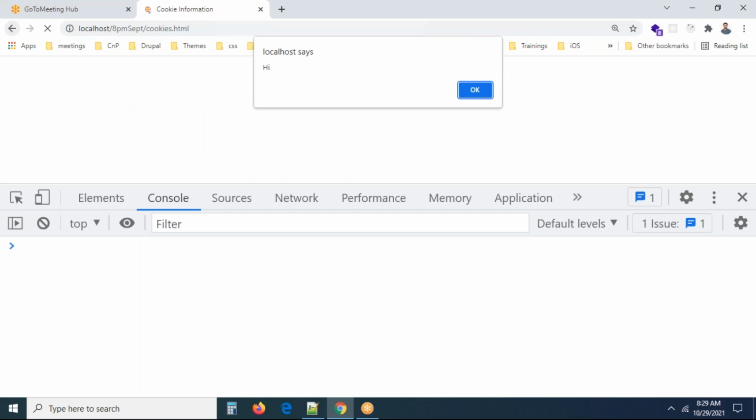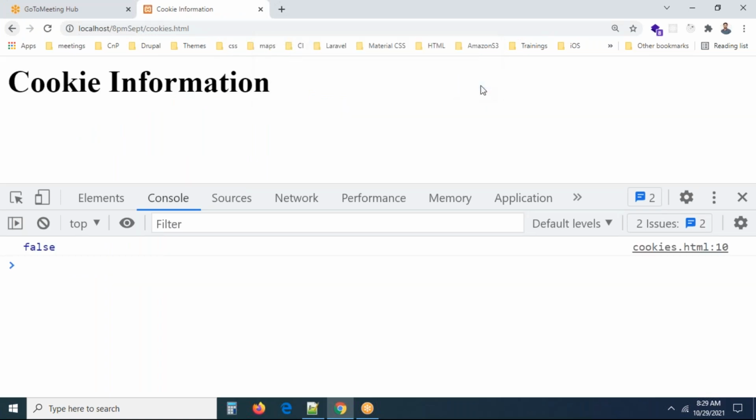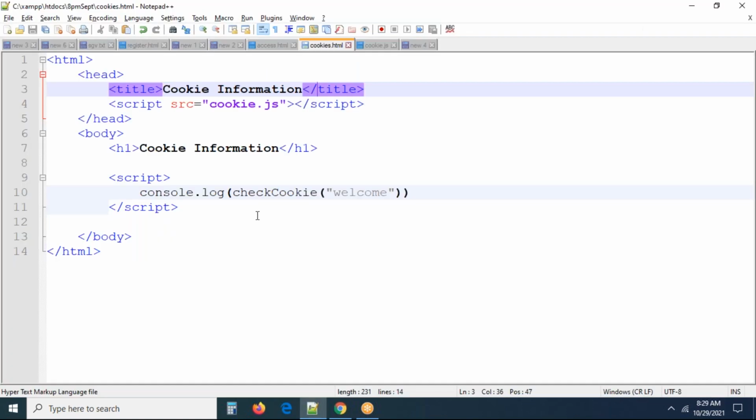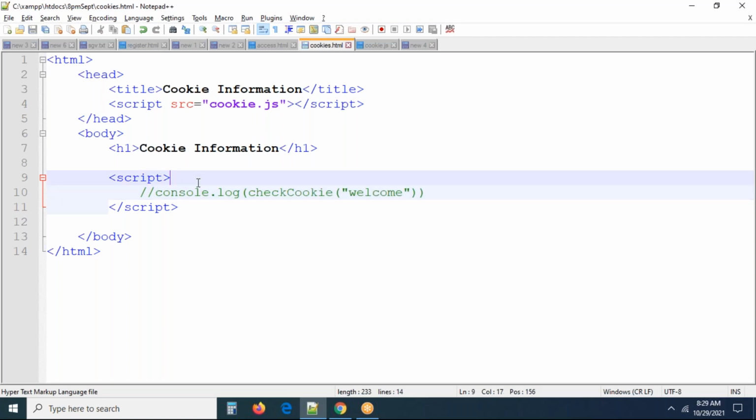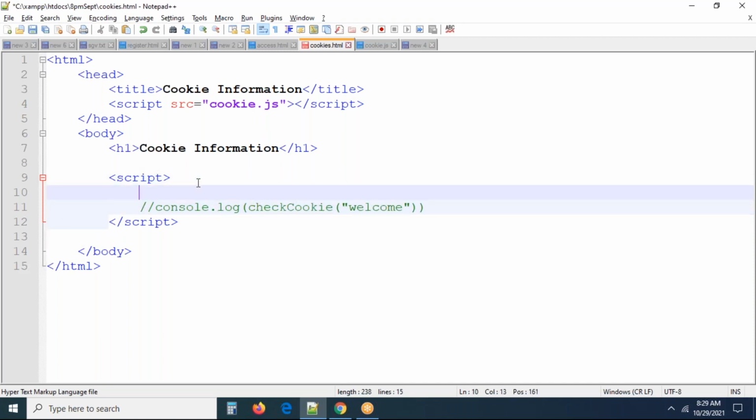Okay, let me check this. You are getting the alert also. I'm getting false because that cookie is not available, right? Okay, this is all our mistake. Don't worry. So the welcome cookie is not available. If you want to create a cookie, we already have a method, right? Let me go for the cookie method.